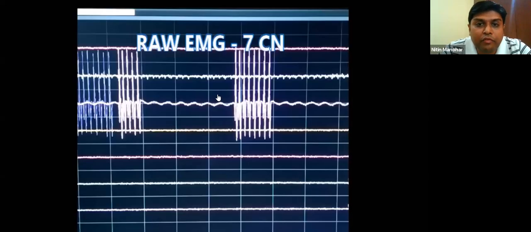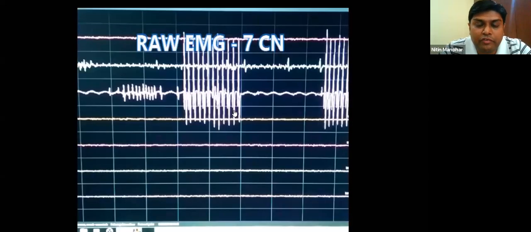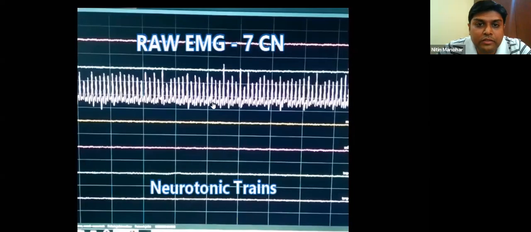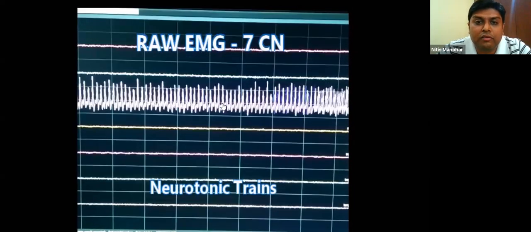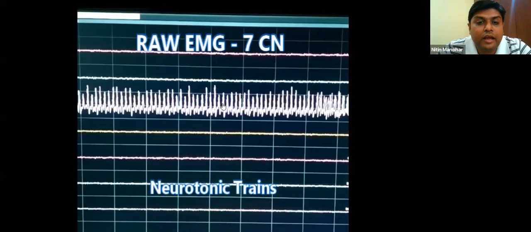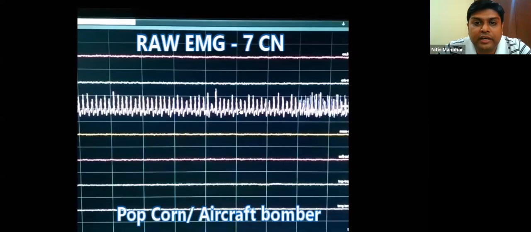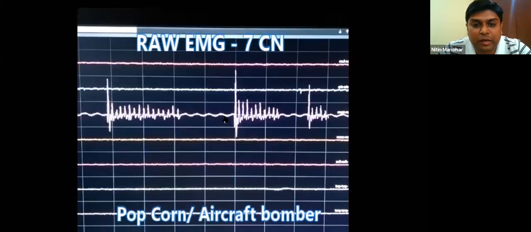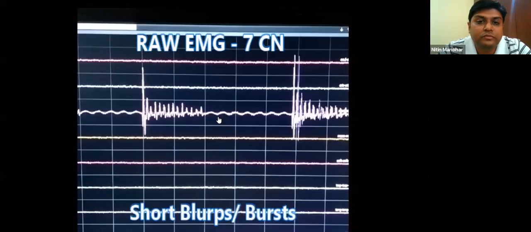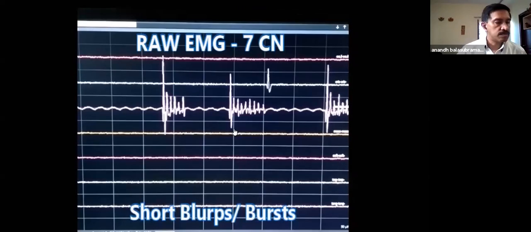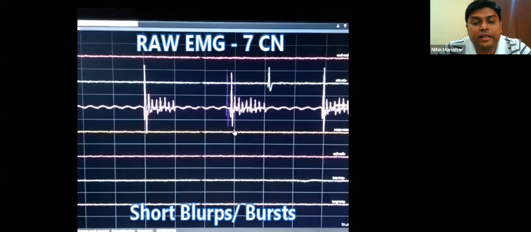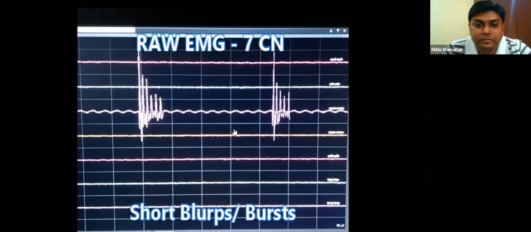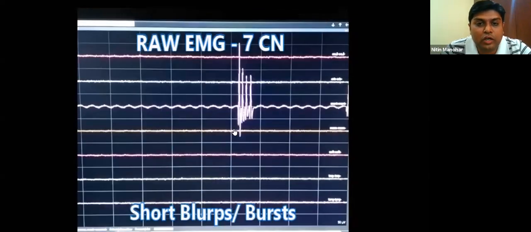This is another example for raw EMG. I'm not sure if you can hear the audio, but you can see it is continuous here. This was when the nerve was actually held by mistake. And you can see that there is a continuous irritative signal. And as and when the nerve is left alone, you can see it becomes intermittent and it becomes like a short burst. You can see that it's becoming intermittent now. And then it gradually phases down and then it stops. So this is your short burst.